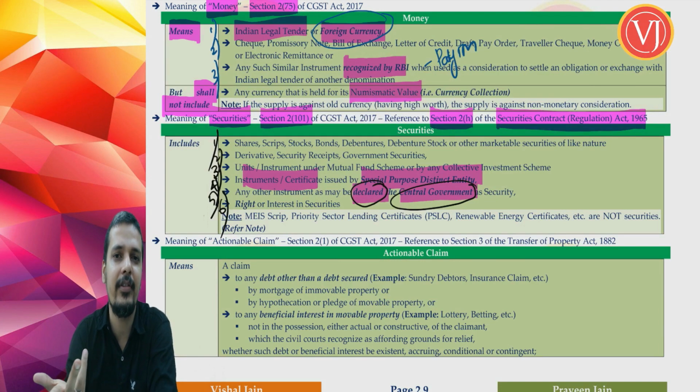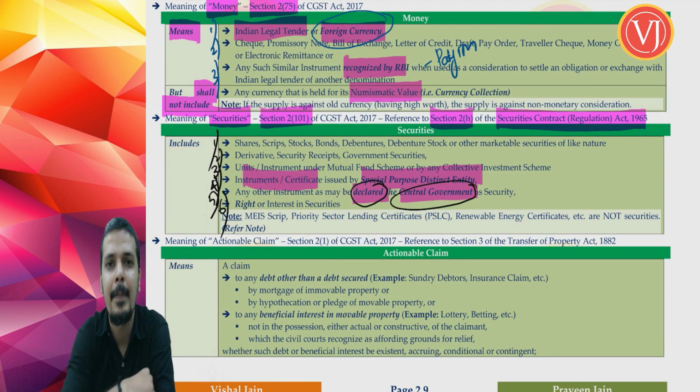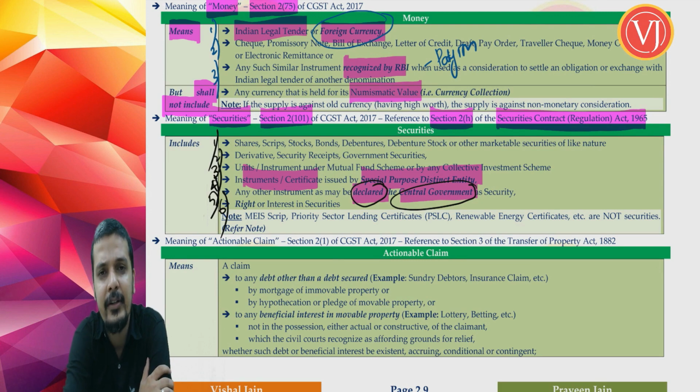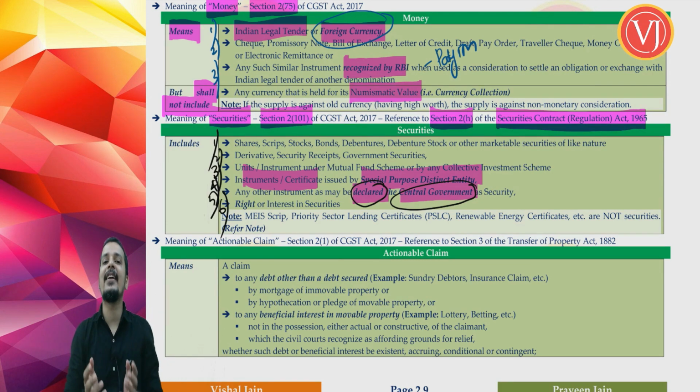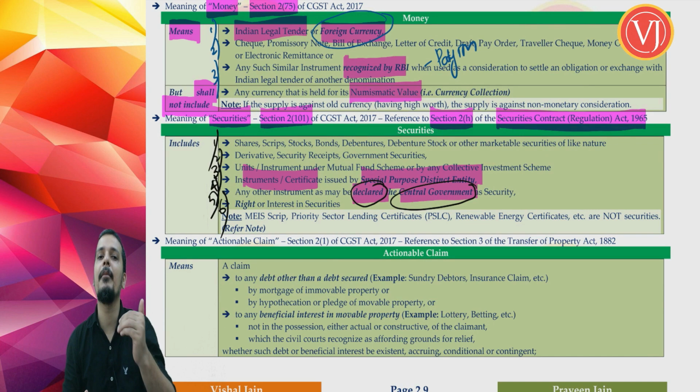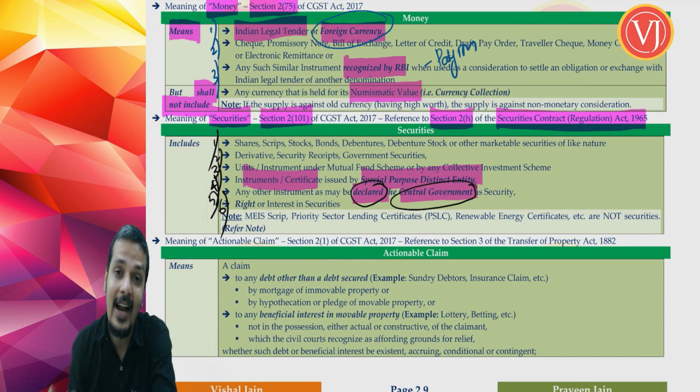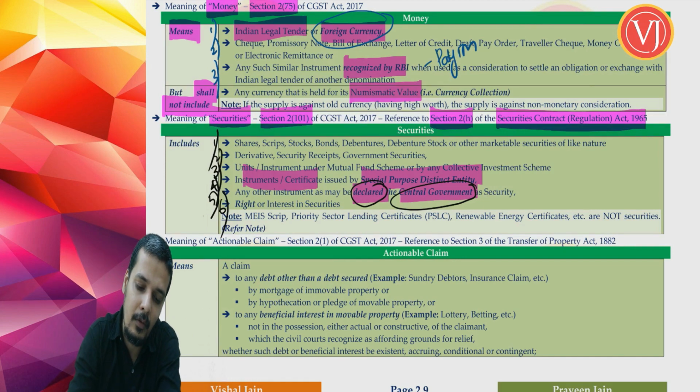So you are not going to invest any time in breakup. Already the breakup is given, but you have to read that breakup very, very clearly. We have seen that this priority sector lending certificate is not covered by any of these categories of securities that we have divided for the purpose of convenience.